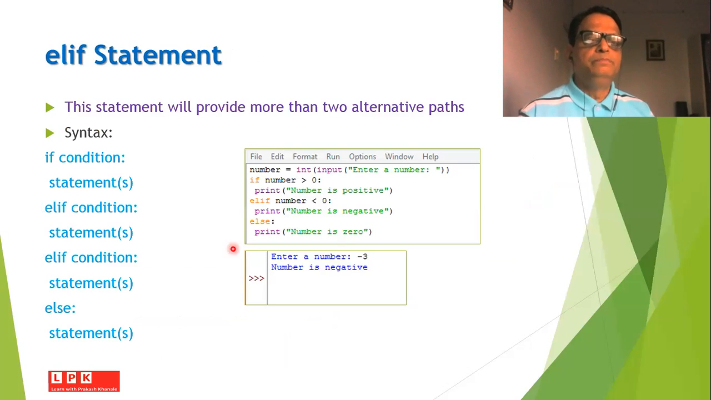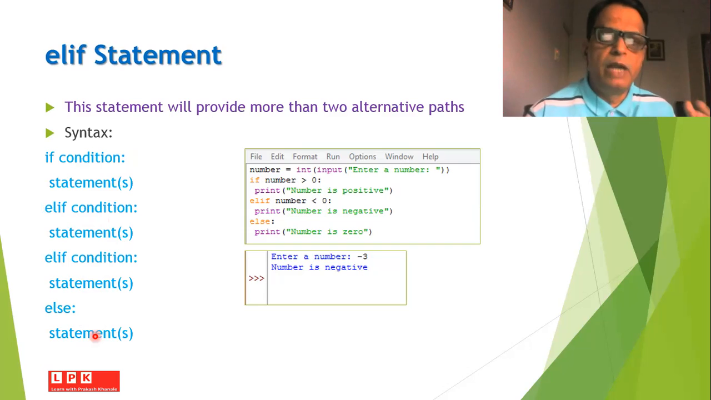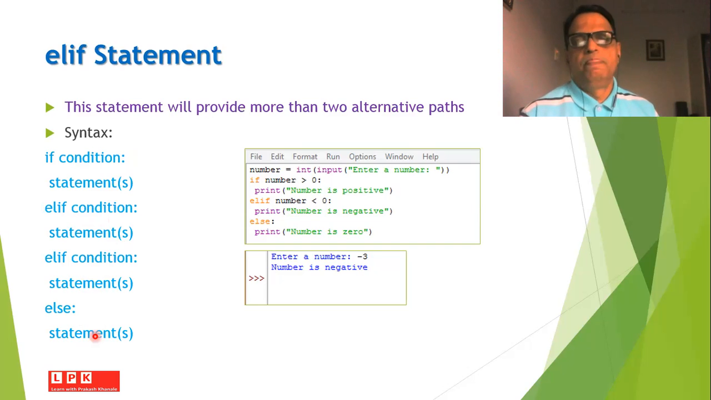There is another statement, and this statement is being used in order to provide more than two alternative paths. And this statement is being called the else if statement. So the syntax of writing this statement is if condition colon, then statements, else if (elif) condition colon statements, else if condition colon statements, else colon statements. So you can write as many alternative paths as are required by you in the program.